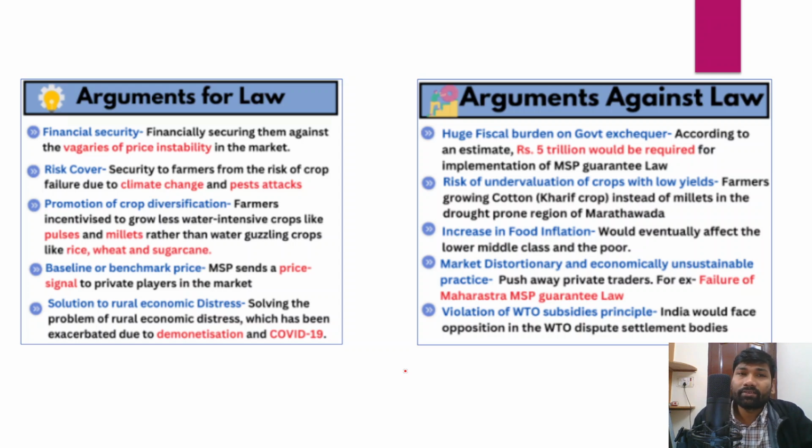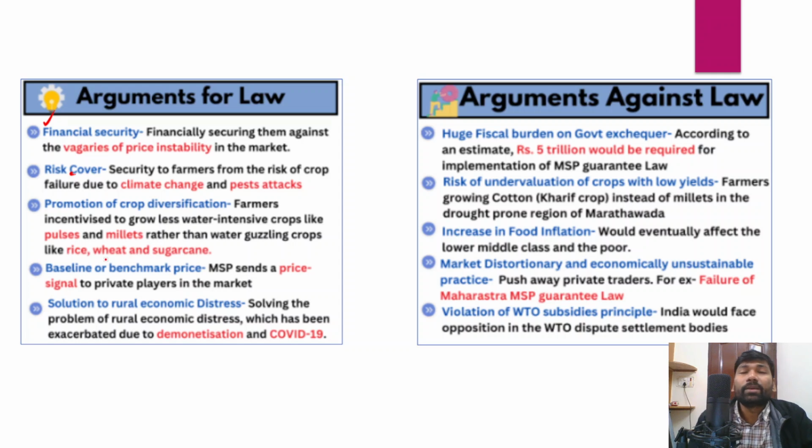However, here are some arguments for a legal guarantee of MSP and some arguments against the legal guarantee of MSP. So we'll just look into it in a very brief manner. A legal guarantee of MSP would provide financial security for the farmers, right? In the market, there are fluctuations of prices, so it would protect farmers from the instability, price fluctuations. So thereby they can plan better, right? They will not fear about the fluctuations in the market.